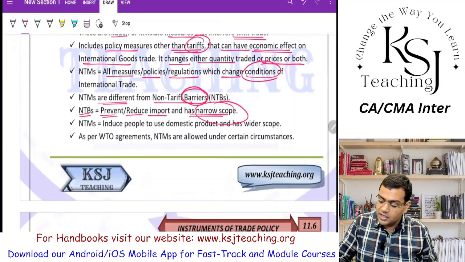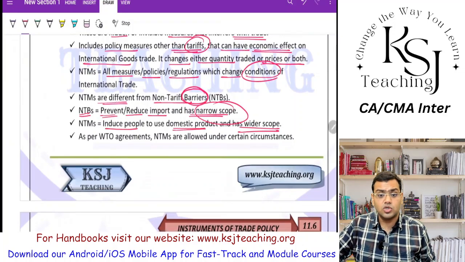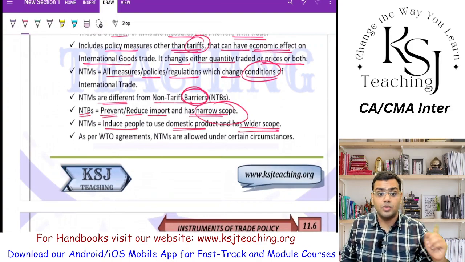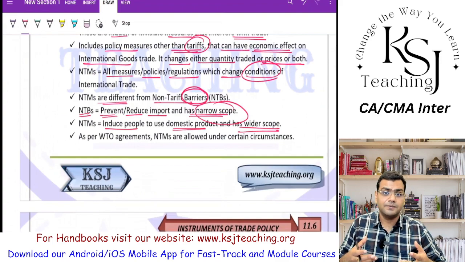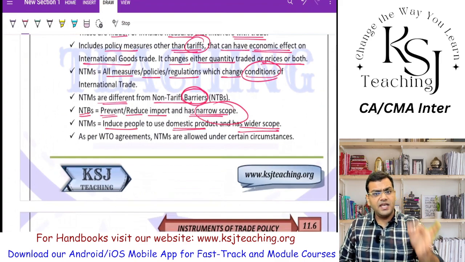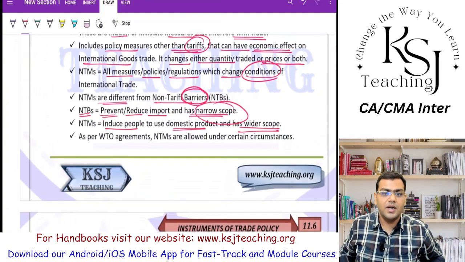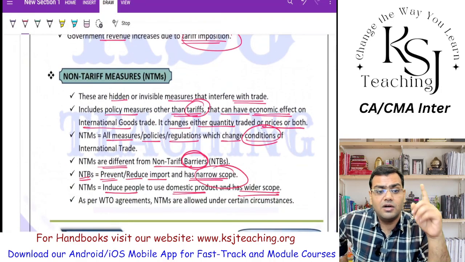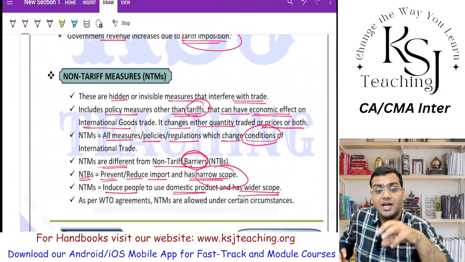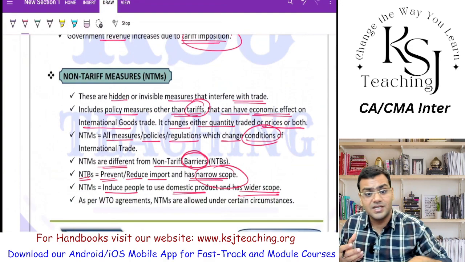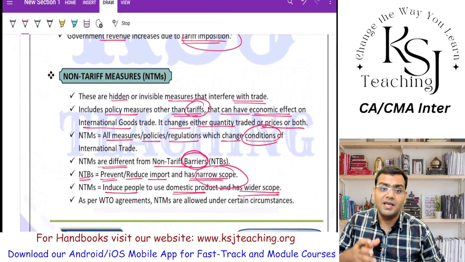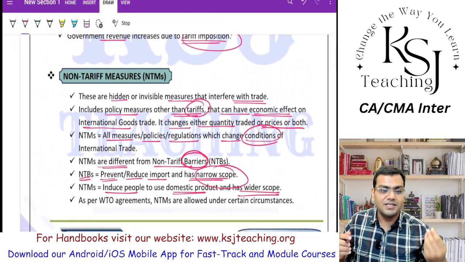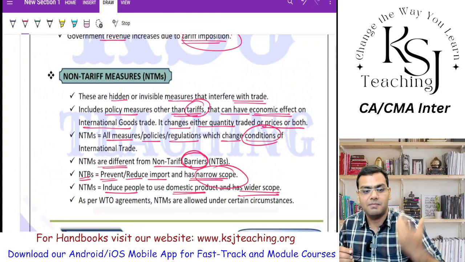But NTMs induce the people to use the domestic product and have a wider scope. So NTM is an indirect way. You are not directly prohibiting or reducing the imports. What you are doing is encouraging the people of your country to use the domestic product. A very great example of this is the Made in India campaign. It was a non-tariff measure. The government says we are not going to impose any extra tariffs on the imports, but they are encouraging the people to use the domestic products. The impact will be that people will buy less of imported products. The imports will automatically reduce. That is the best example of a non-tariff measure, right?